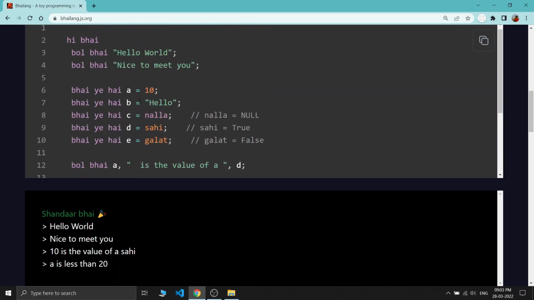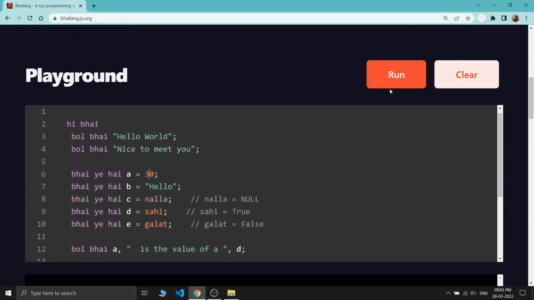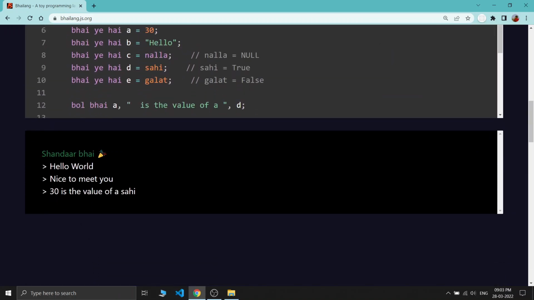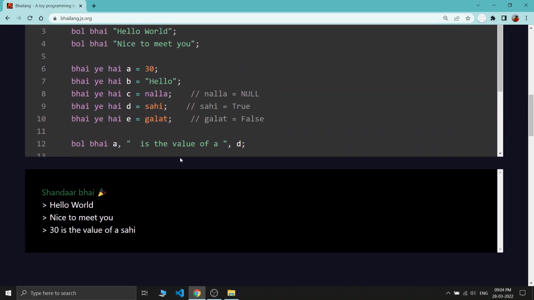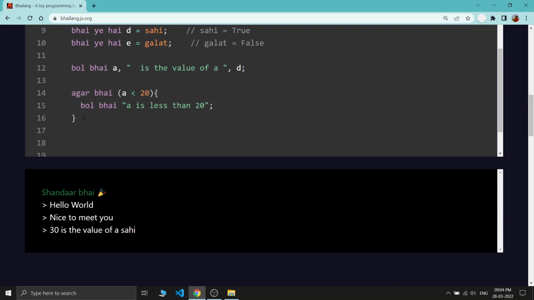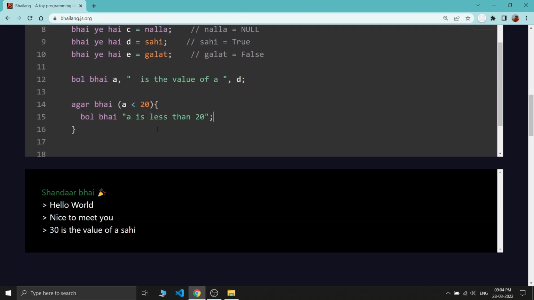So let's change our value from 10 to 30. Just run once again. Click on run, and you can see that after changing the value of a to 30, nothing is printed, because this condition is not satisfied. So if the agar bhai condition fails, our if statement is not executed.